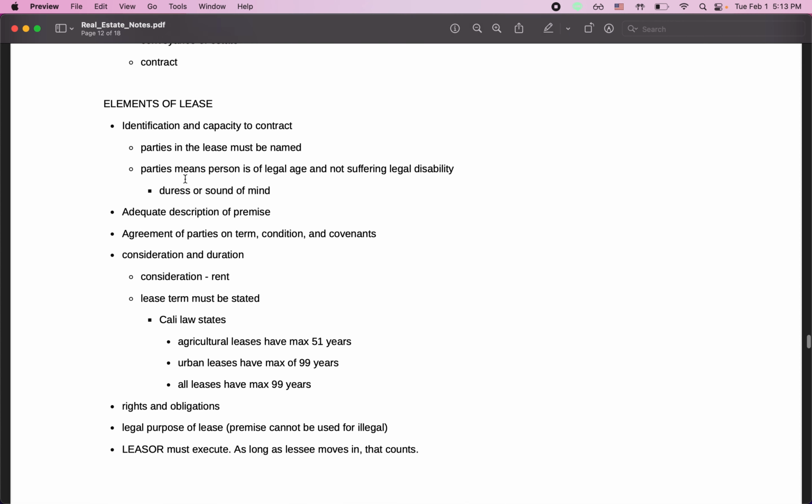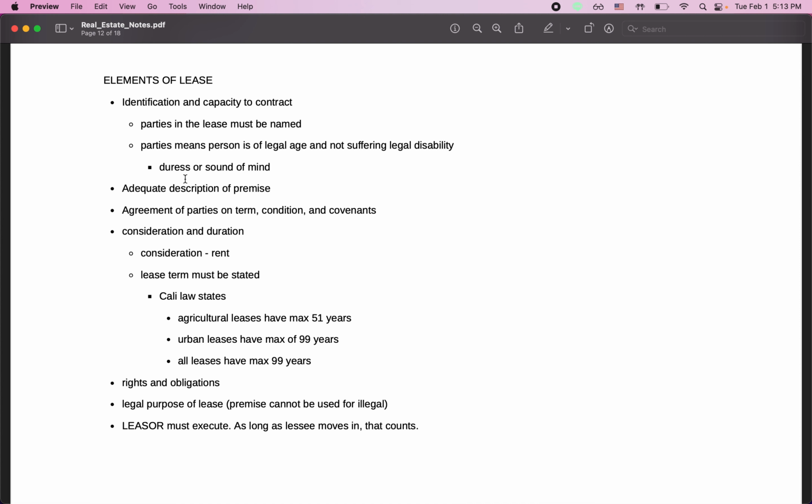Consideration and duration. Consideration is essentially rent, the amount of rent that is paid for the lease, and the lease term must be stated. In California specifically, agricultural leases have a max of 51 years. Urban leases, and all leases really, have a max of 99 years. So that's 51 and 99: 51 for agriculture and 99 for basically all leases.